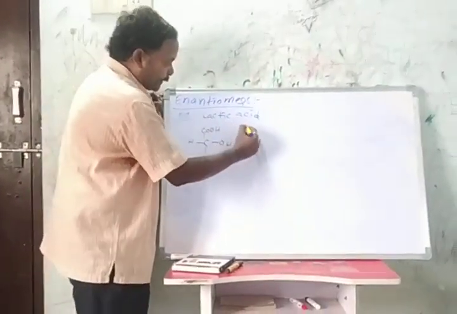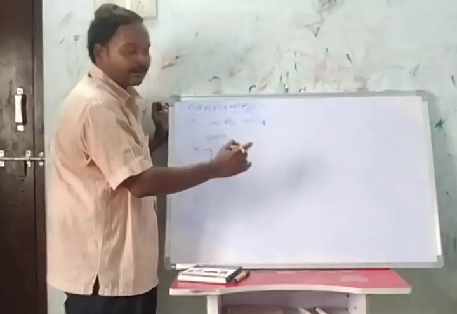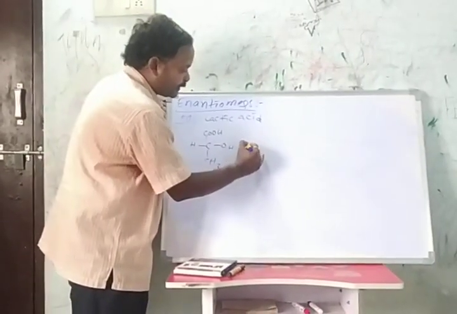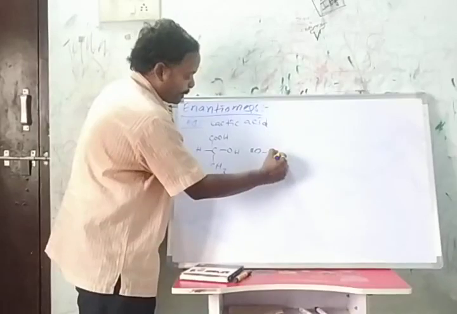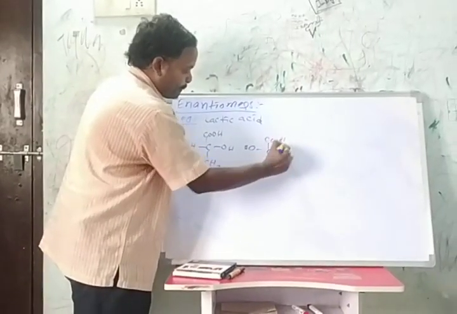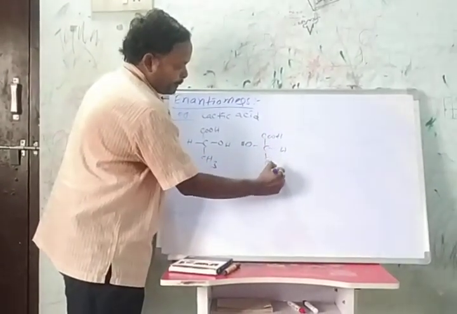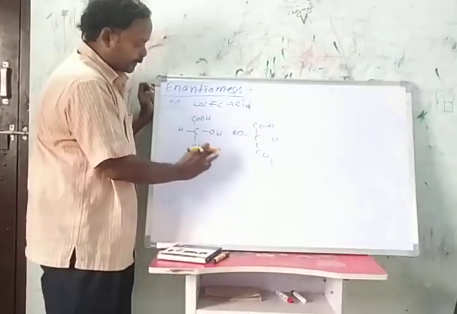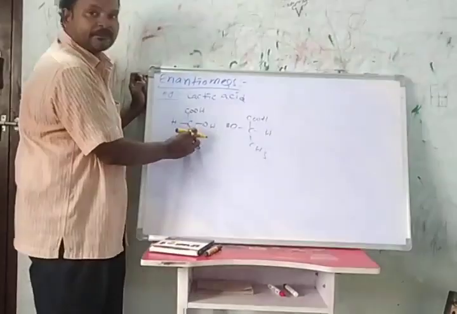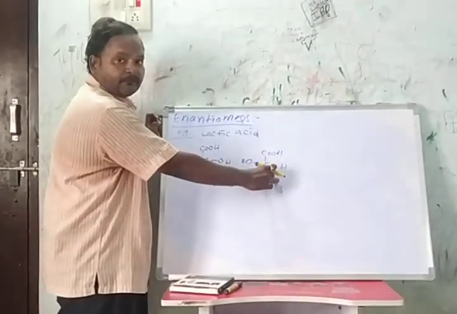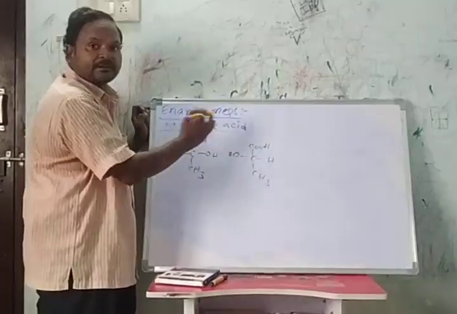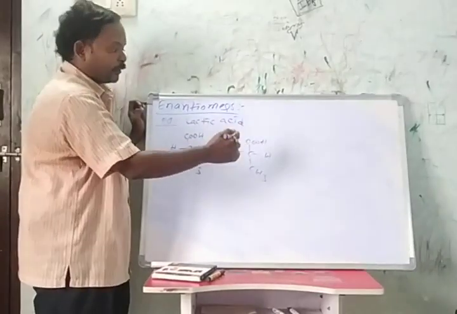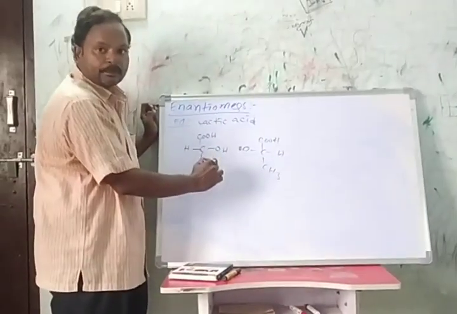When we see lactic acid in a mirror, we observe this molecule. These two are enantiomers. If we lift this molecule and keep it on the other one, this OH comes on the left side, and that OH comes on the right side. So these two are non-superimposable.